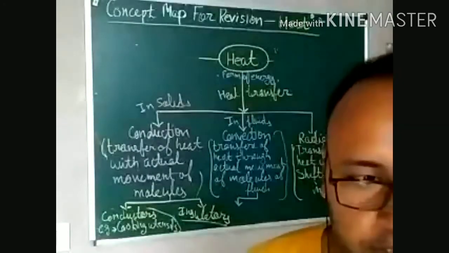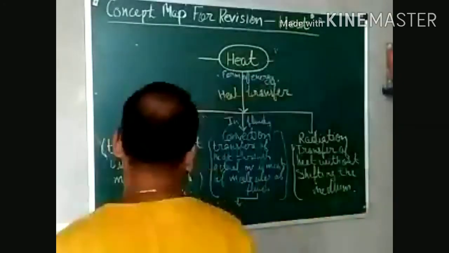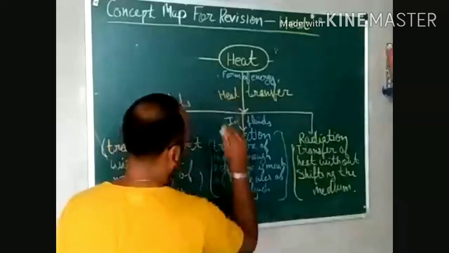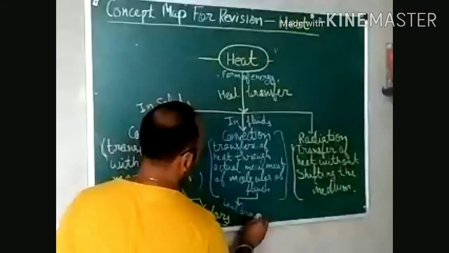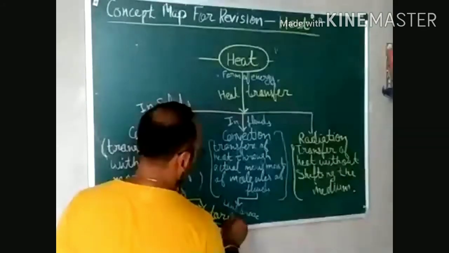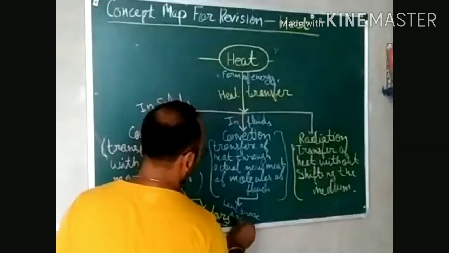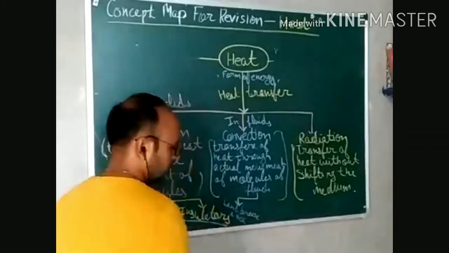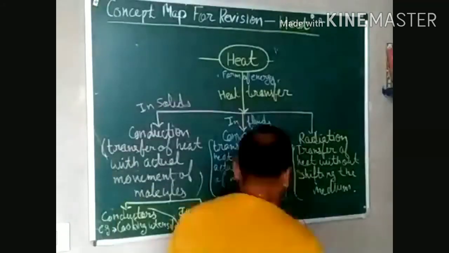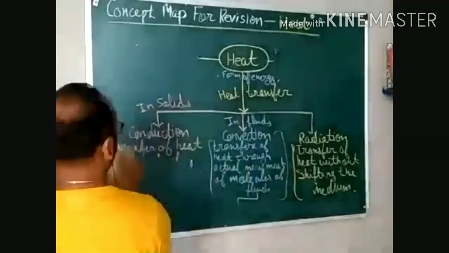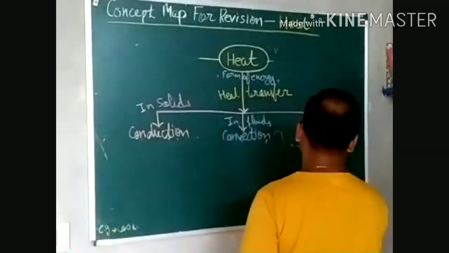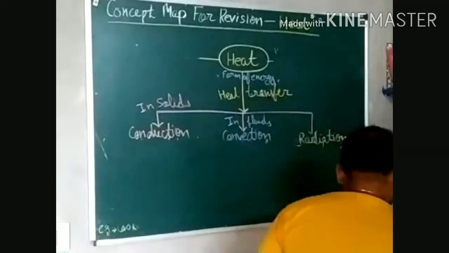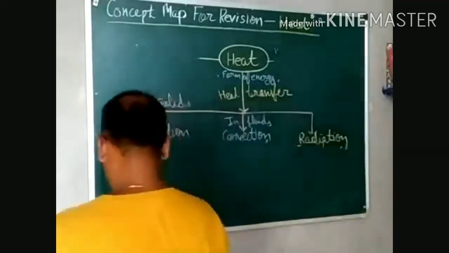The reason behind it is convection. Let me make it again so that it will be very clear to all. I am just erasing the definition of this. Now let me start again here.